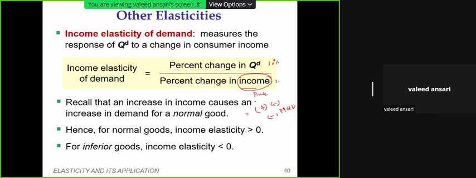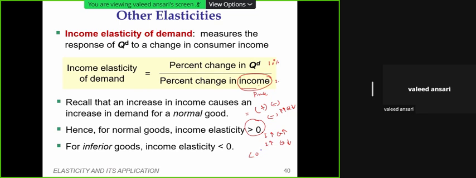If we get a figure greater than zero, a positive figure, this means that the good is a normal good. As income increases, quantity demanded will also increase. But if income is increasing and quantity demanded falls, you will get a coefficient which will be less than zero, a negative number.